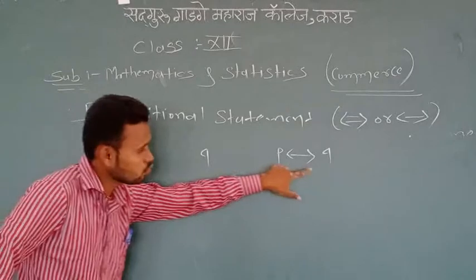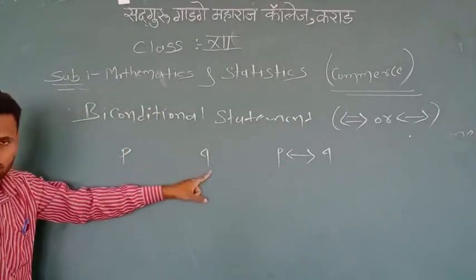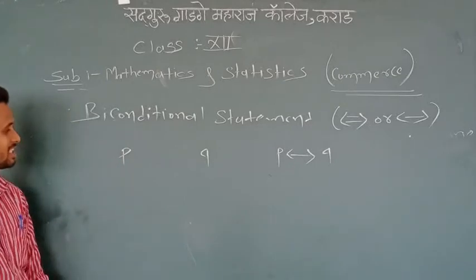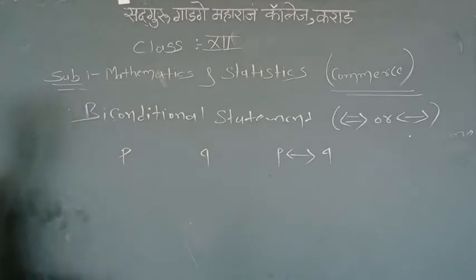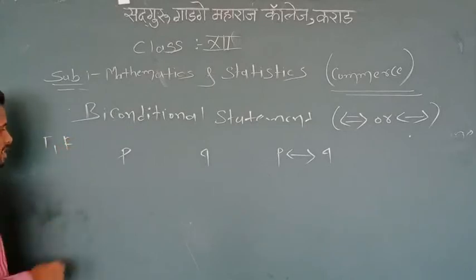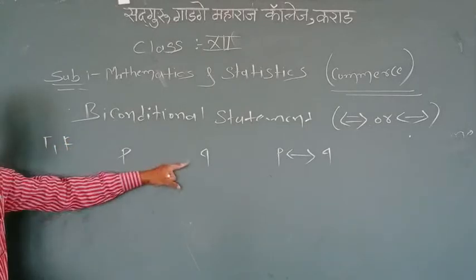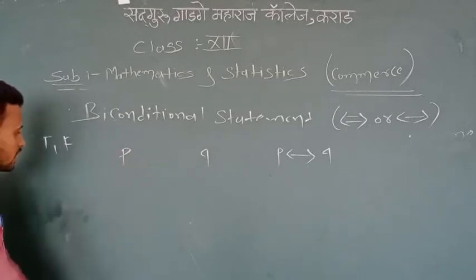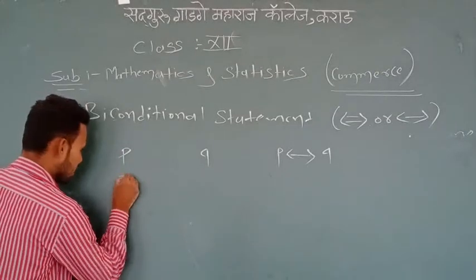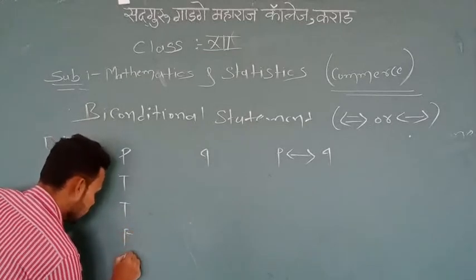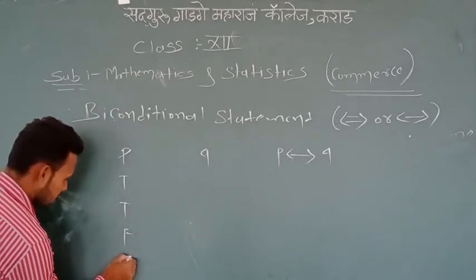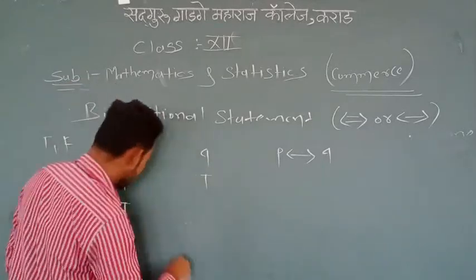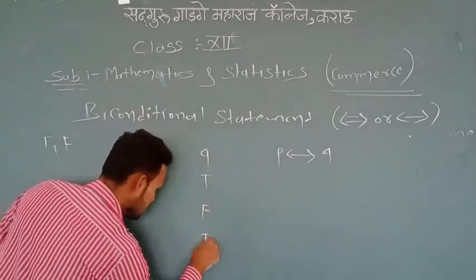We need two statements, first one P, second one Q. And we know that for any statement P there are only two possible truth values, T and F. So for P there are two truth values, similarly for Q there are two truth values, so in total the combinations are 2 times 2, that is 4. Therefore in the first column I take T, then F. Then in the second column, first value T, second value false, then T, then false.